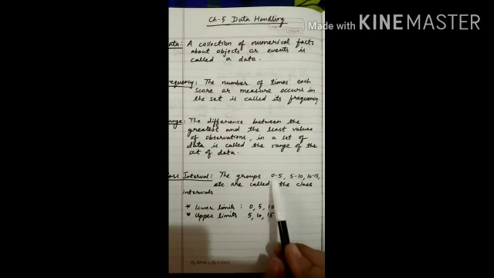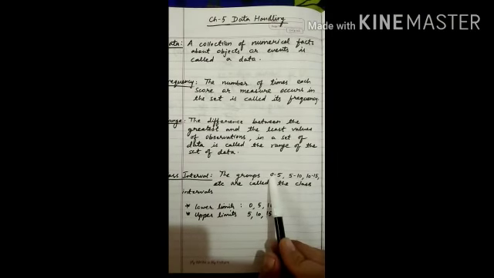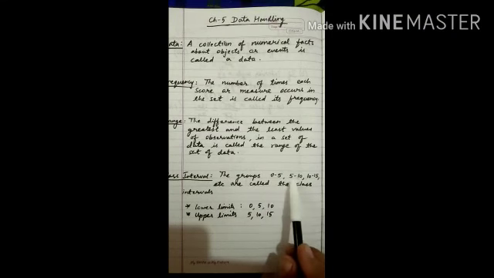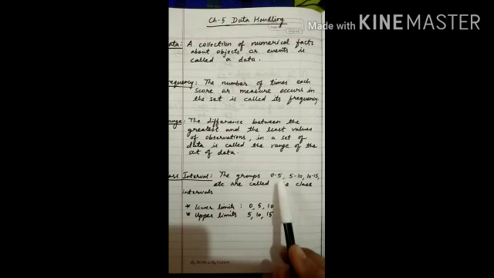The smaller of the numbers in the class interval 0 to 5 is 0, the smaller in the class interval 5 to 10 is 5, and the smaller in the class interval 10 to 15 is 10. The smaller values are lower limits, and the bigger values in these respective class intervals, that is 5, 10 and 15, these are known as upper limits.